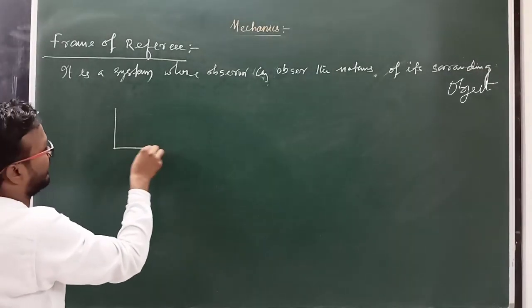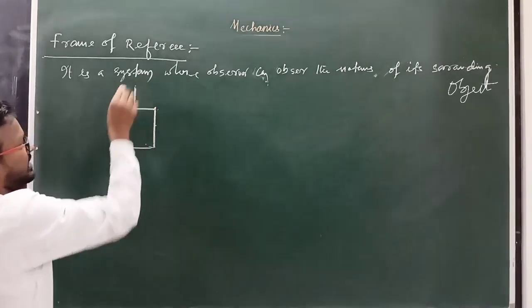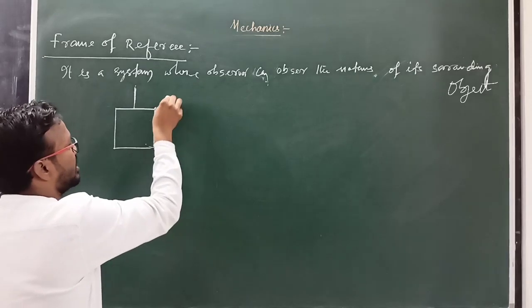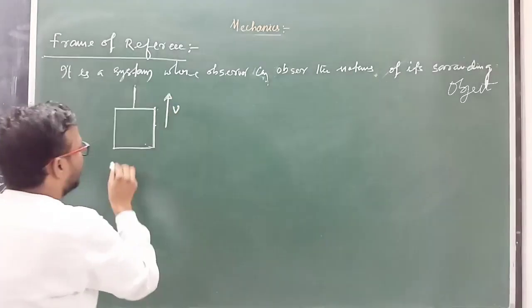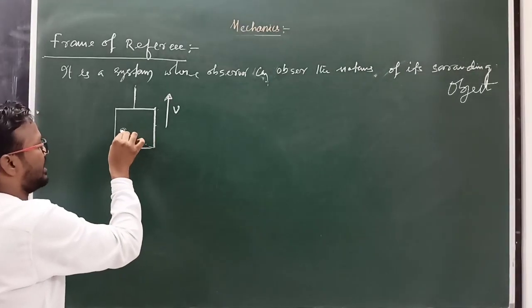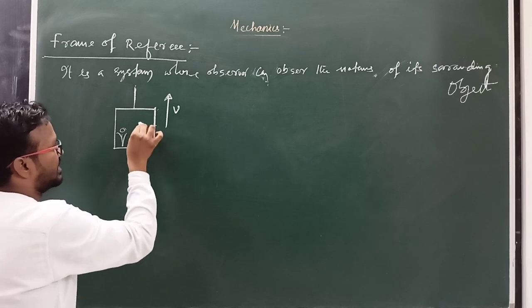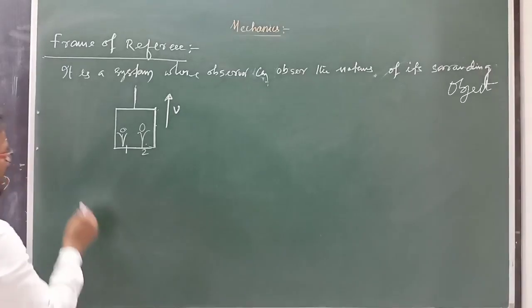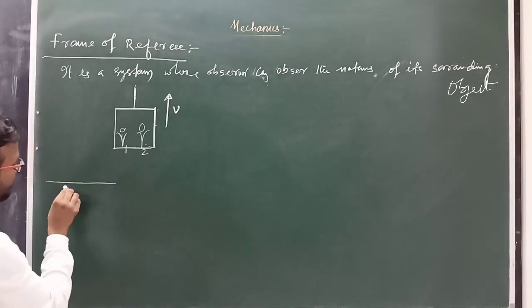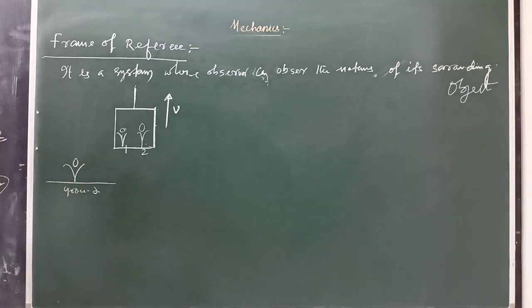Suppose there is a lift, and this lift is moving in the upward direction with some velocity v. There is one person standing inside the lift, and another person also standing inside the lift. This is person number 1 and this is 2. Here is the ground level, and here also one person is standing; this is person number 3.